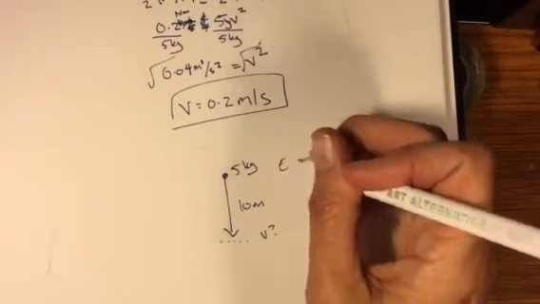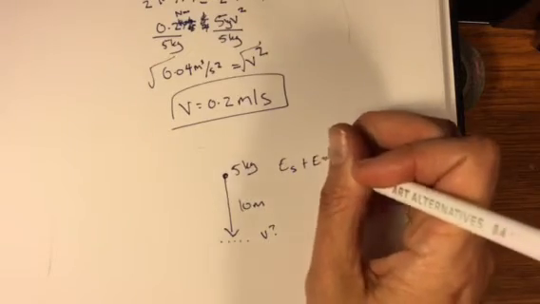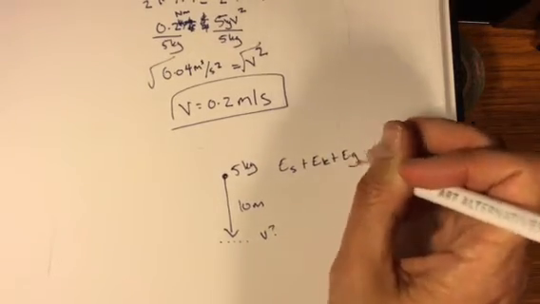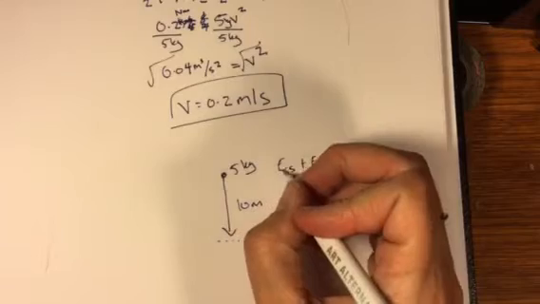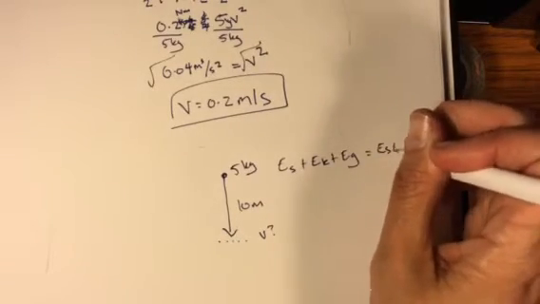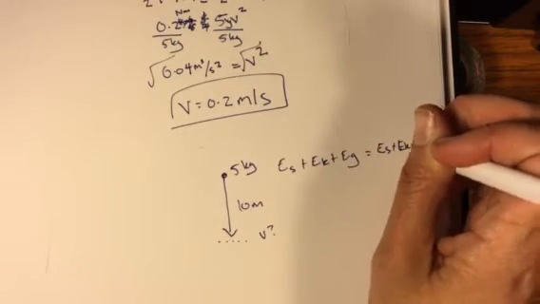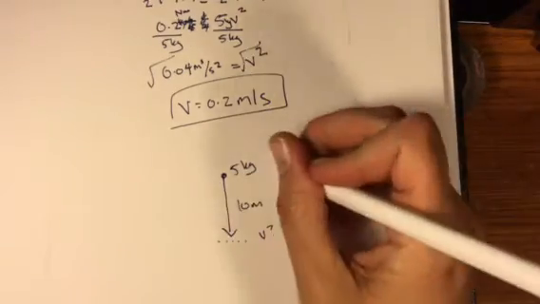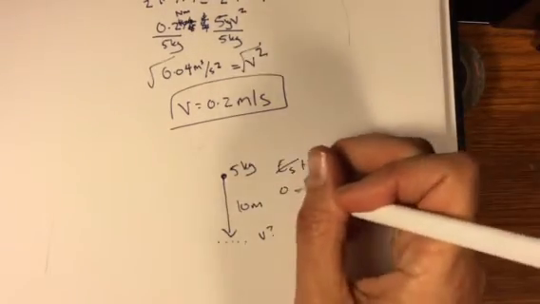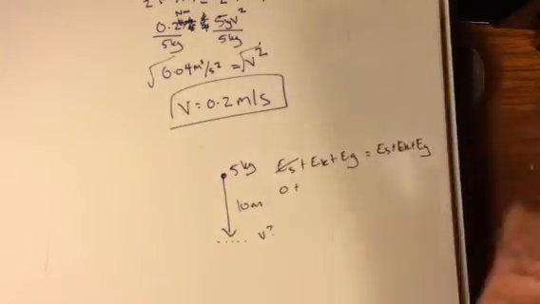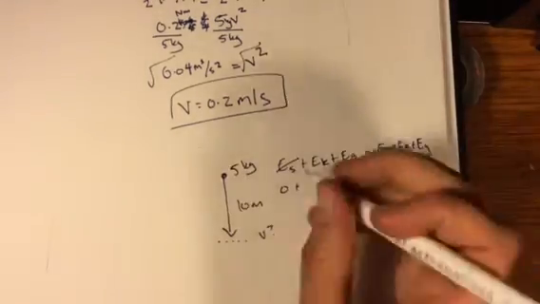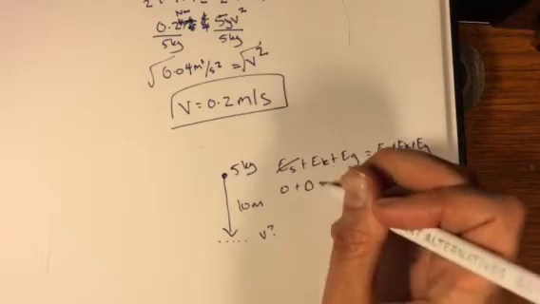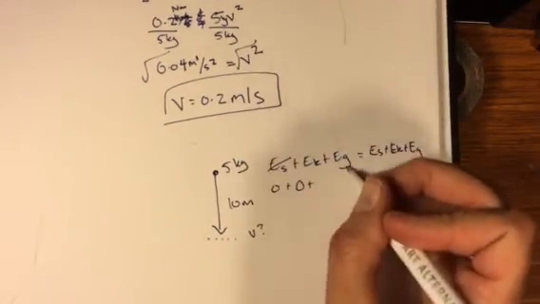Let's think about this again. What do we have to start? The spring plus the kinetic energy plus the gravitational energy at the beginning is going to equal the spring plus the kinetic plus the gravitational at the end. Well, there's no spring. We're just dropping something. So that's 0. The kinetic energy, the second you start dropping it, it's not moving yet. So that's 0. And then we have the energy of gravitation.